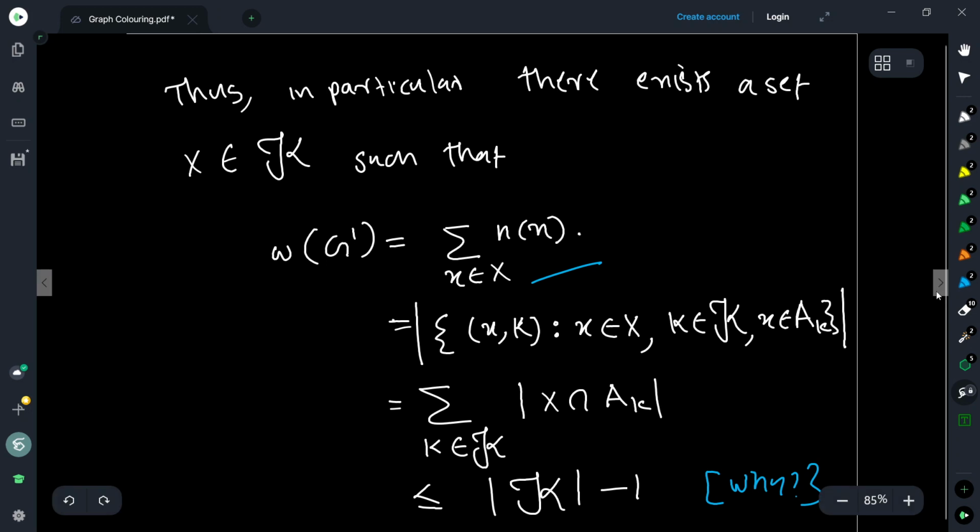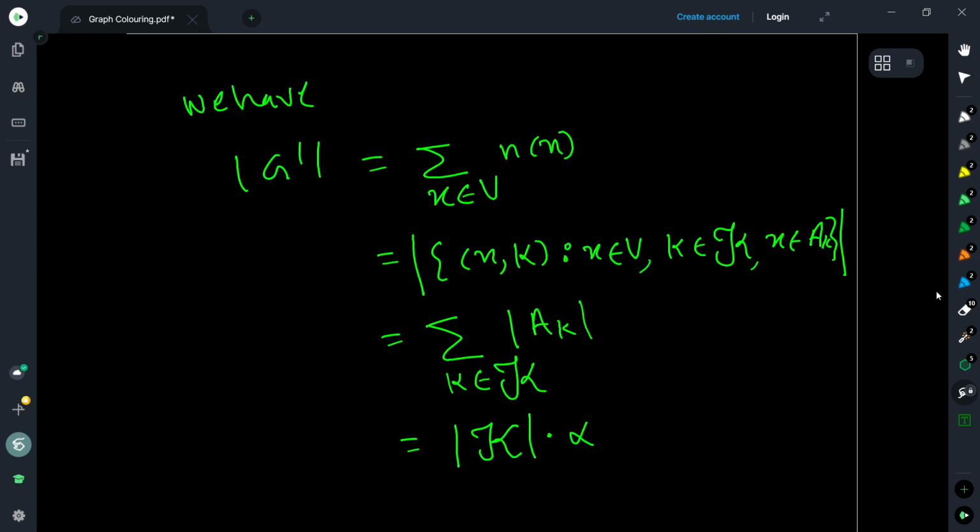Okay, so we know that omega of G dash is at most order of script K minus 1. But now we want to say that actually omega of G dash is equal to order of K, which will get a contradiction. So for that, we are going to use the structure of the graph that we constructed, right?